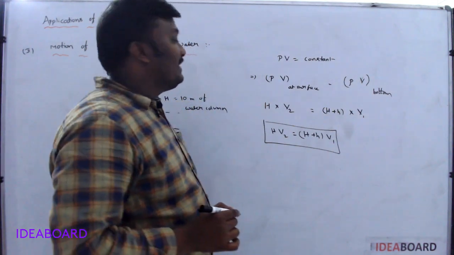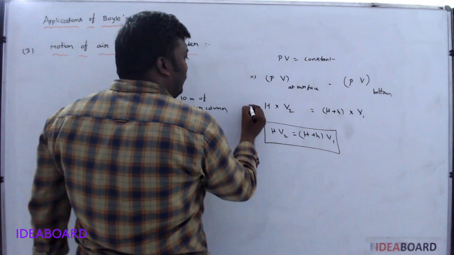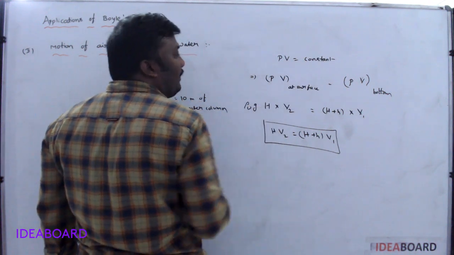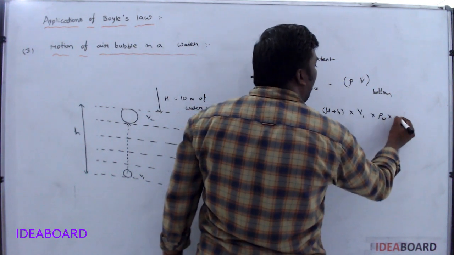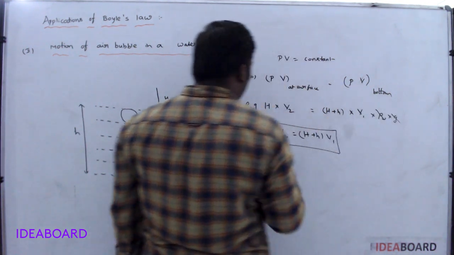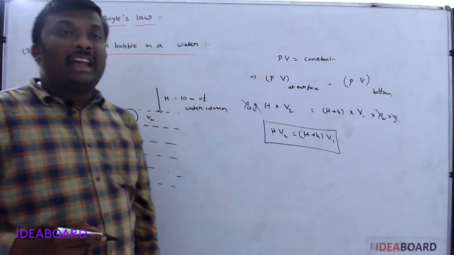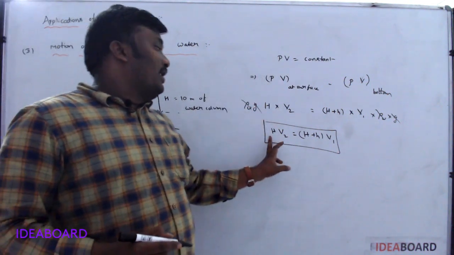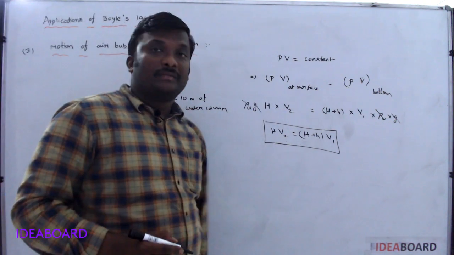Sir, the formula for pressure is h rho g, no? Where is the rho g? Okay. Here the density of water into g comes on this side, and here also H plus h into density of water into g. So the density of water into g cancels. That's why I directly take the pressure as capital H here and as H plus h there.